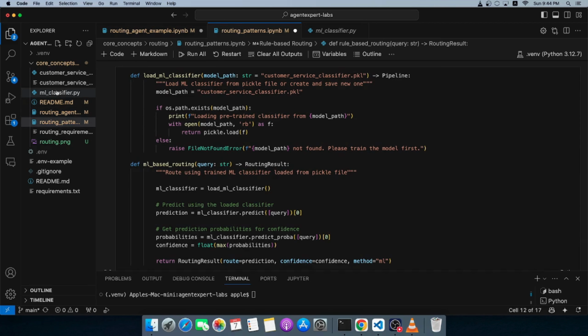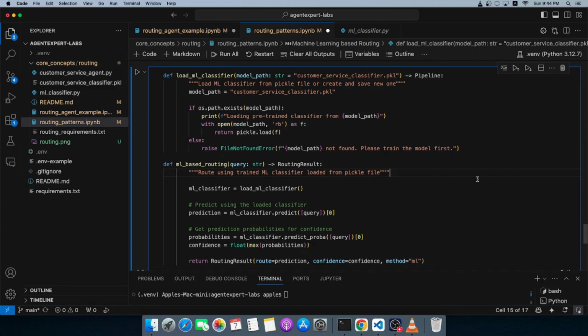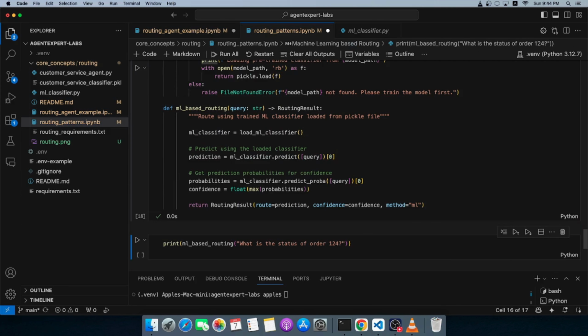In the same directory, it's called customer service classifier.pickle. And once we load it, we simply use the predict API to pass the query and get the relevant results. So I'm going to run this cell now, and we'll generate the order. So what is the order status of 124?